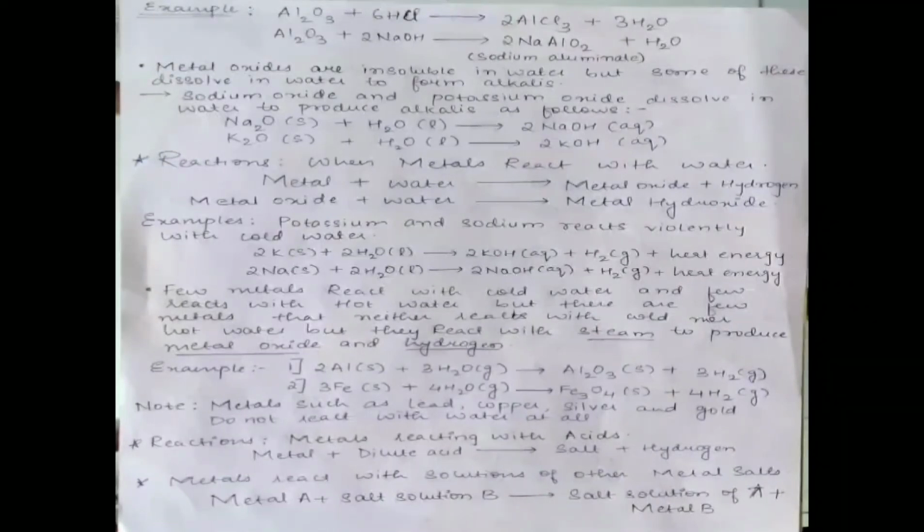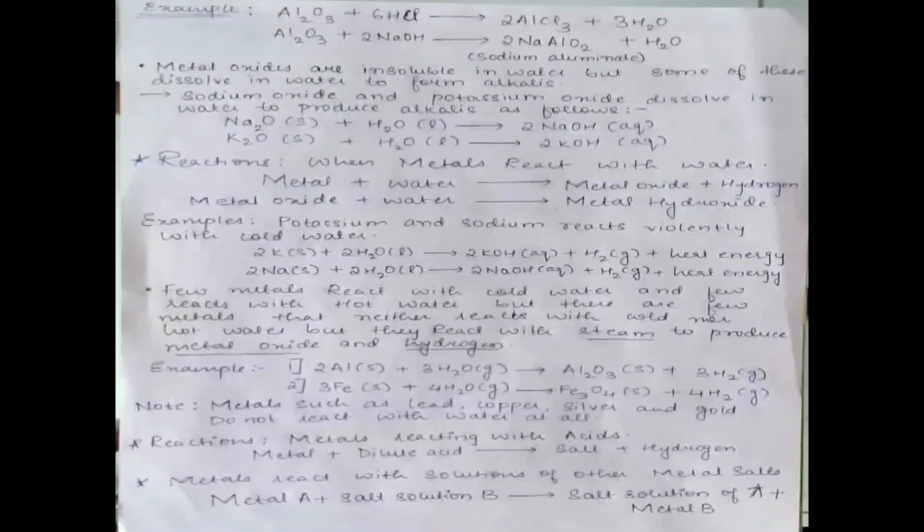Now the overview. Here we can see that in the reactions when metals react with water, we have written metal plus water gives metal oxide plus hydrogen, and then when this metal oxide further dissolves in water, it gives rise to metal hydroxide. Okay, so we have discussed the examples.